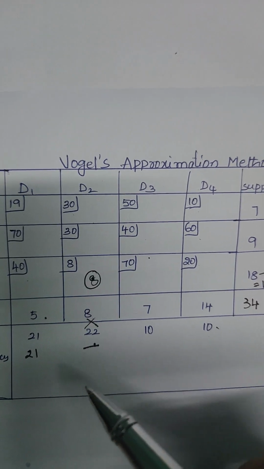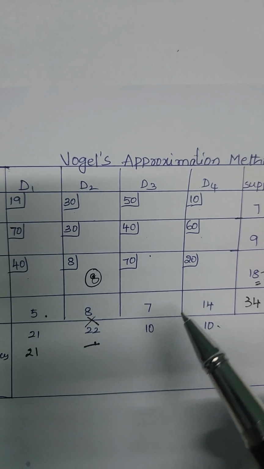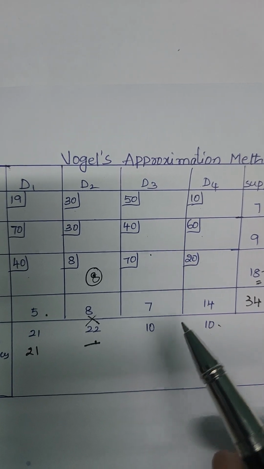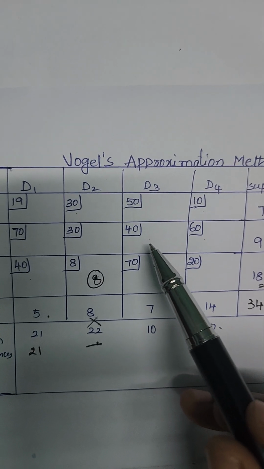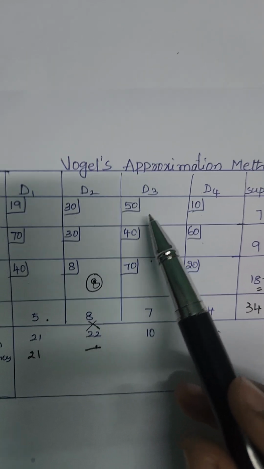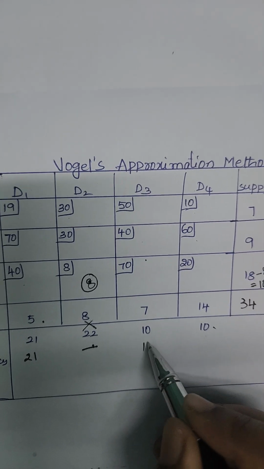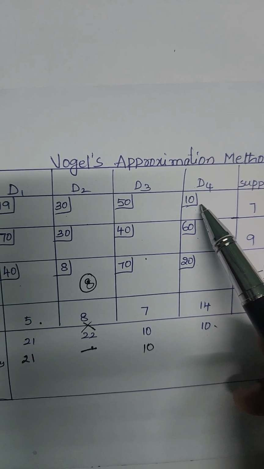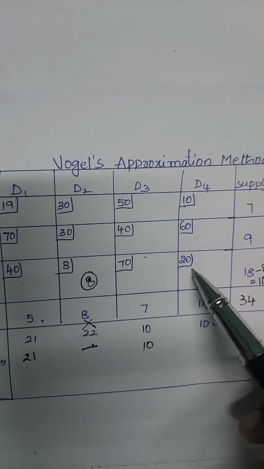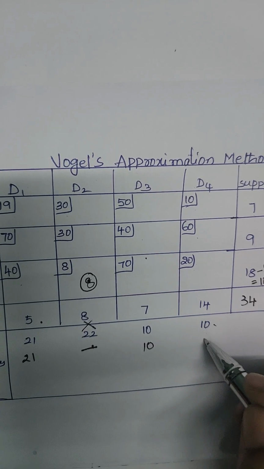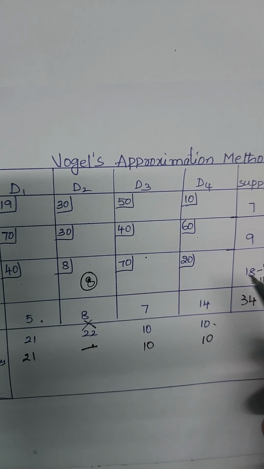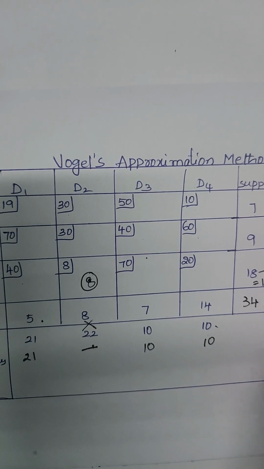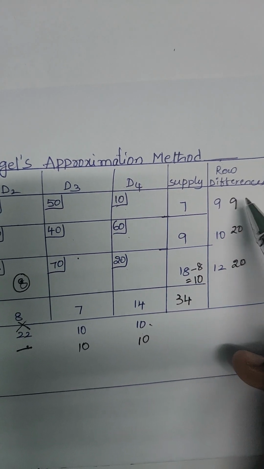No need to calculate for the second column. Now coming to the third column, the least number is 40 and the next least number is 10. 10 is the penalty. And for this, 10 is the least number and the next least number is 20. So the difference is 10. 10 is the penalty.